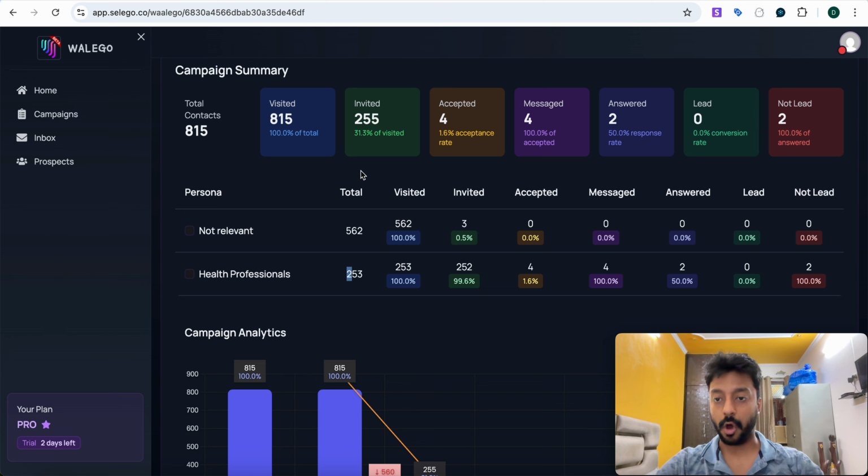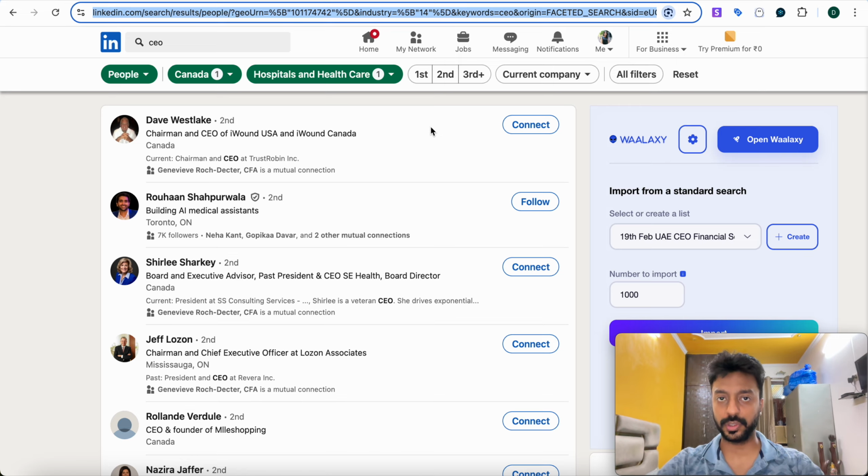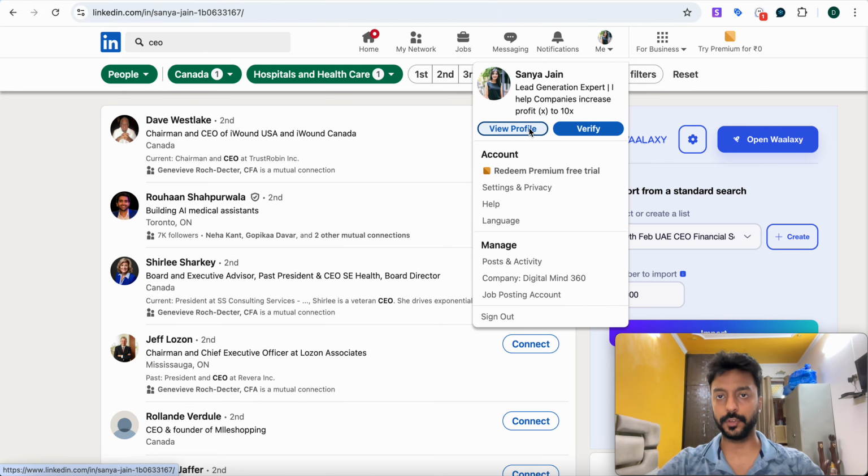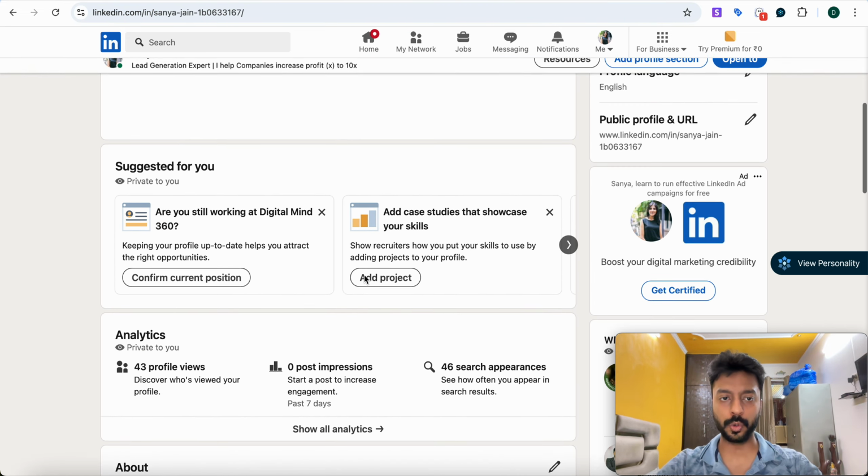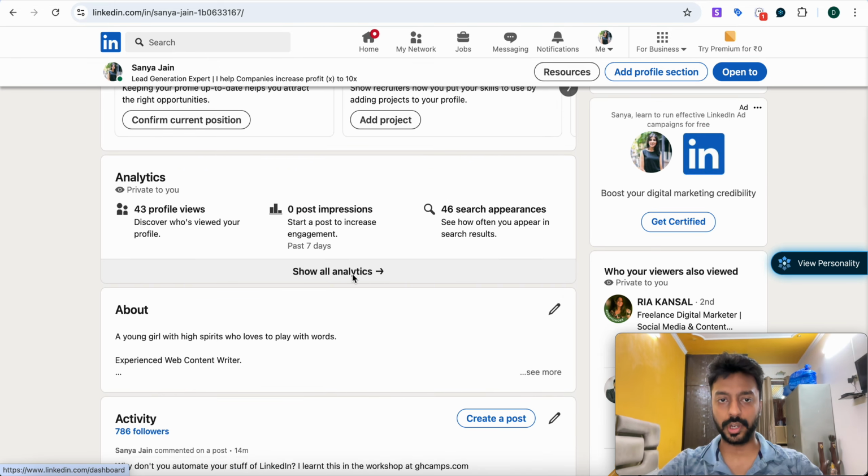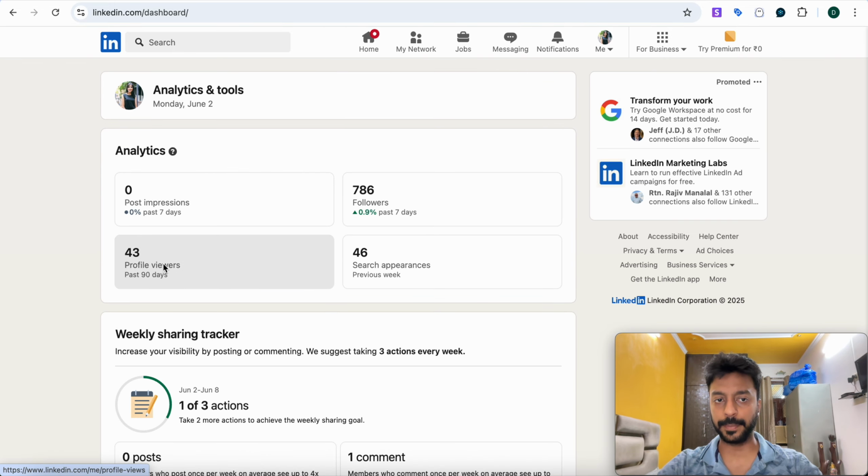The reason is obvious, because when they got my connection request, they actually checked my profile as well. So if you click on view profile section, and come to show analytics section, you can see that I've got 43 profile views in the last 90 days, because this is a very dead profile that I use for this purpose, just to show you that if you do not optimize your LinkedIn profile completely, then there is no point of using this tool. Otherwise you will just burn out your time.